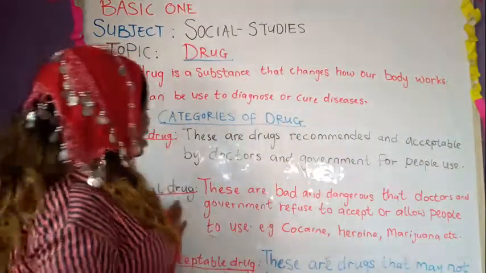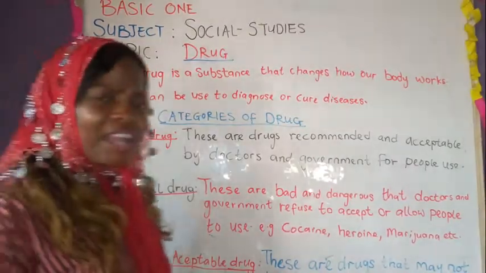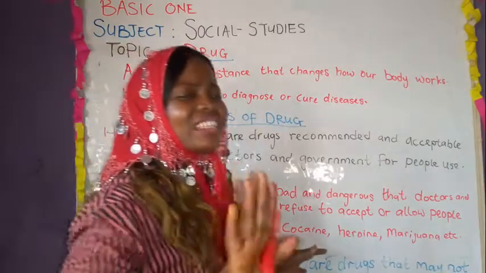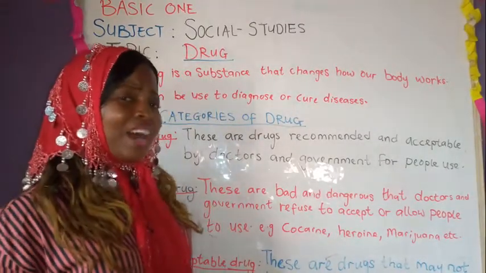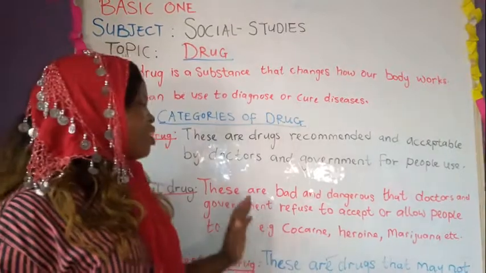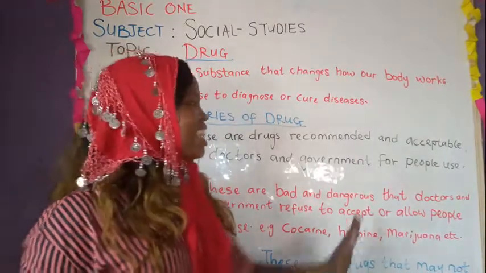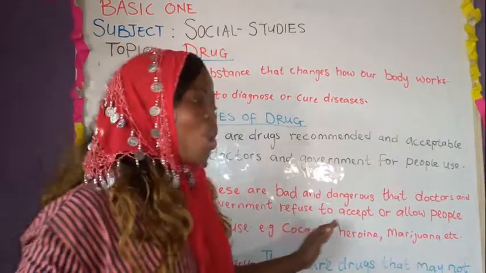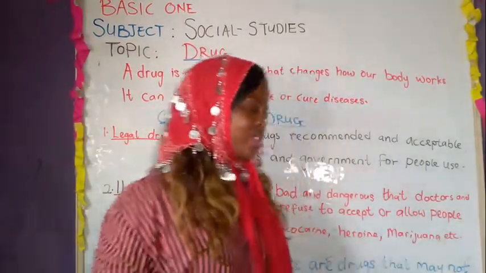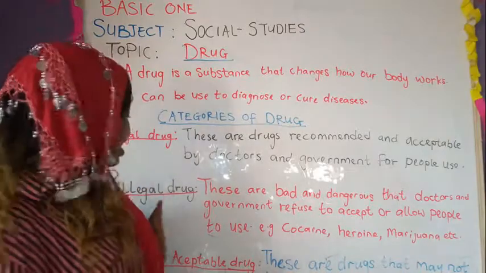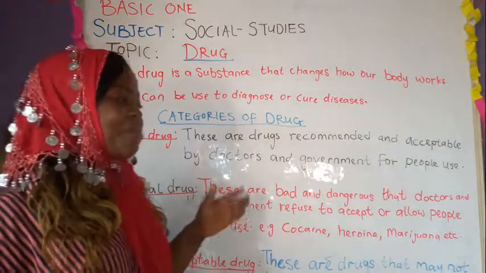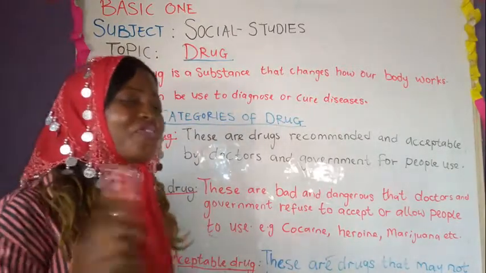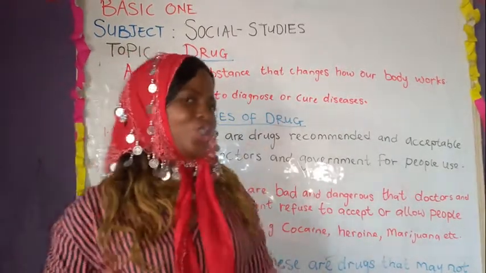Number 2, illegal drugs. What do I mean by illegal drugs? These are drugs that are very bad and dangerous. When I say bad, it's not good. These are drugs that doctors and government refuse to accept or allow people to use.